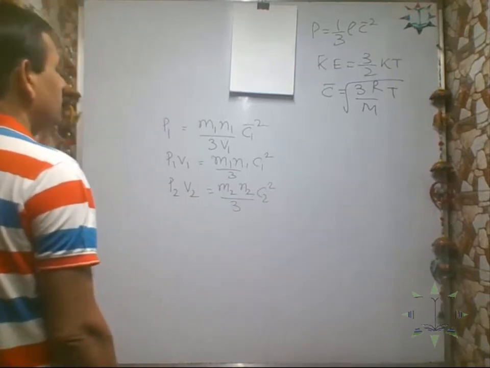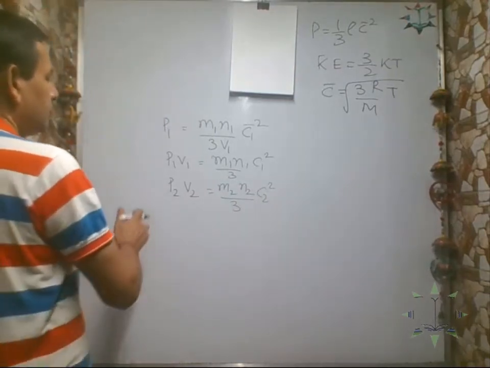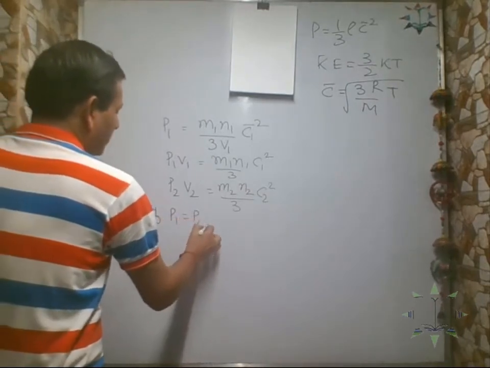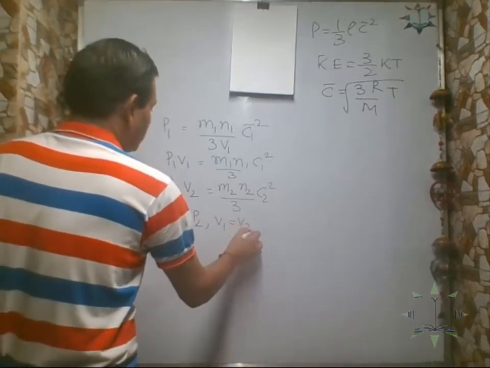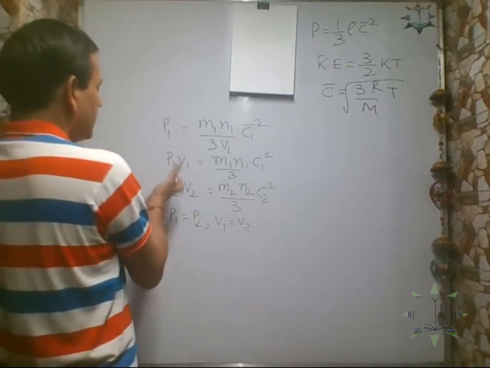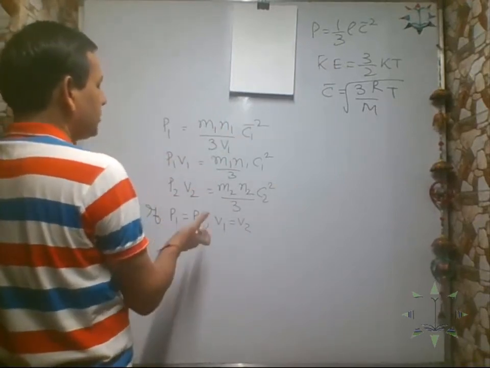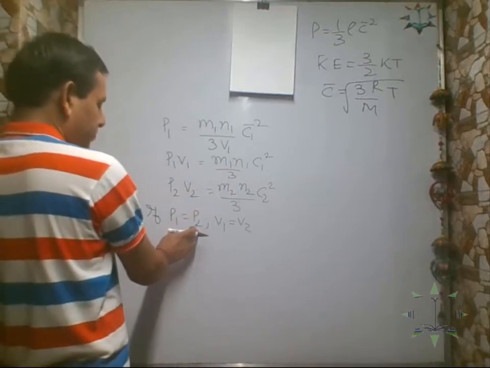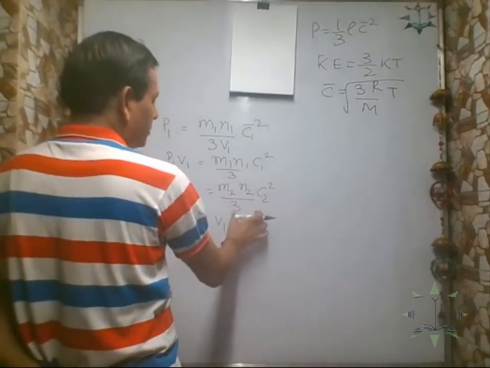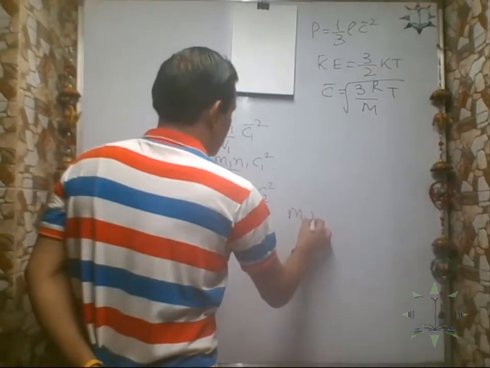Now, if P1 equals P2 and V1 equals V2, then what will happen? Because Avogadro says that at the same temperature and pressure, equal volumes of all gases. Pressure is the same, volume is the same.